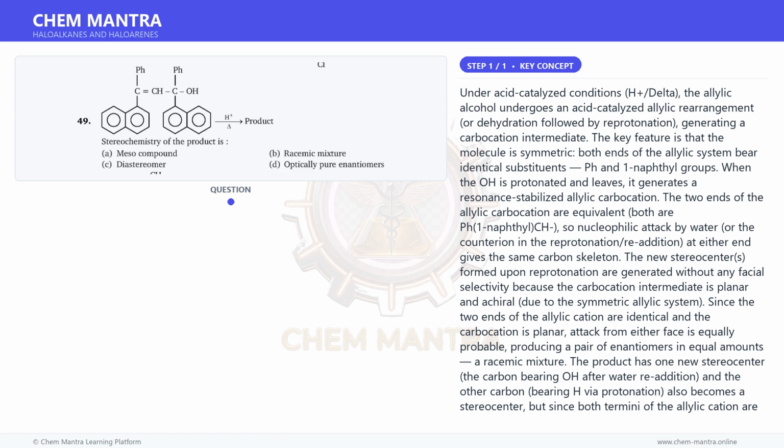A. Meso compound requires an internal plane of symmetry within the product with two stereocenters of opposite configuration, not applicable here because the symmetric allylic cation gives enantiomers, not a meso form. C. Diastereomers would require unequal amounts or different connectivity, not the case here. D. Optically pure enantiomers would require a chiral intermediate or asymmetric induction. The planar carbocation provides no such selectivity.